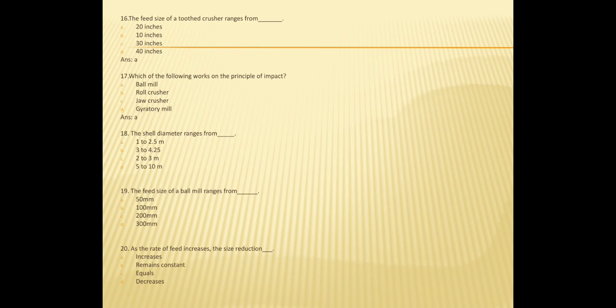18th, the shell diameter ranges from 1 to 2.5 meter, 3 to 4.25 meter, 2 to 3 meter or 5 to 10 meter. So the answer is B, that is 3 to 4.25 meter. Next question, the feed size of the ball mill ranges from 50 mm, 100 mm, 200 mm or 300 mm. So the answer is A, that is 50 mm. As the rate of feed increases, the size reduction increases, remains constant, equal or decreases. So the option is D, that is decreases.